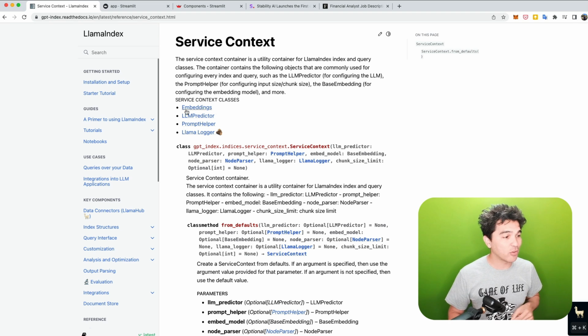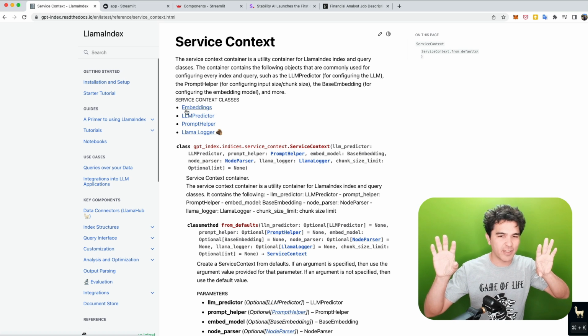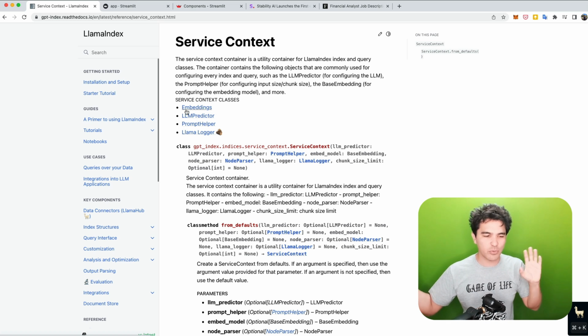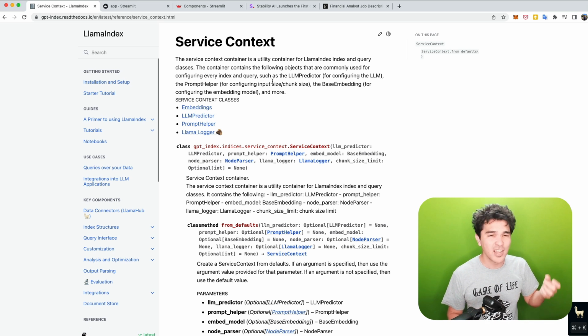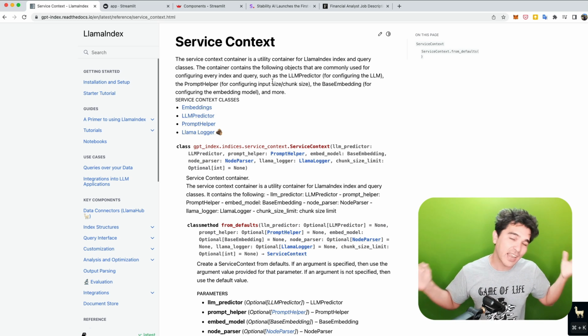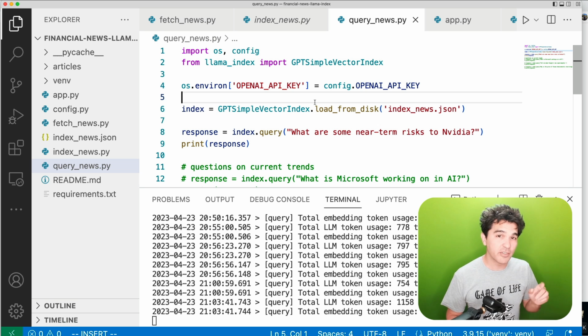And so the nice thing about Llama Index here is that it provides this uniform interface, just like a framework that lets you switch between databases. You can switch between language models by just specifying this service context and giving it a different language model. And so let's talk about how to actually do this. So the first thing I'm going to do is walk you through the changes that we need to make to this code that we wrote in the last video.